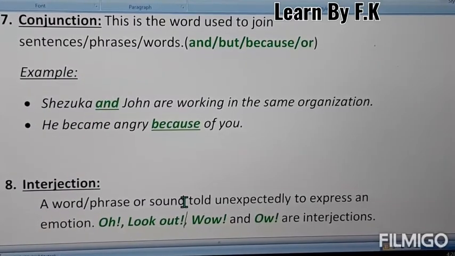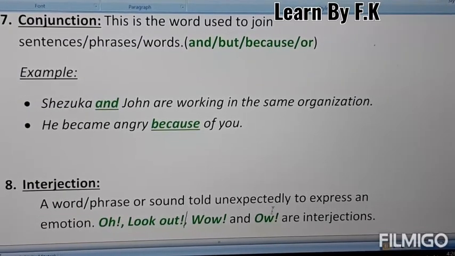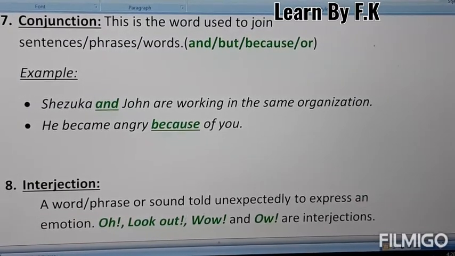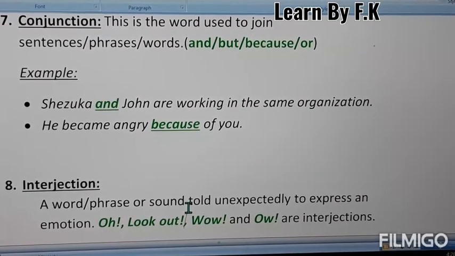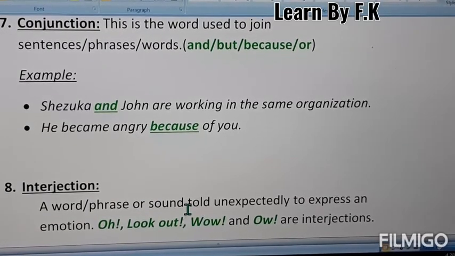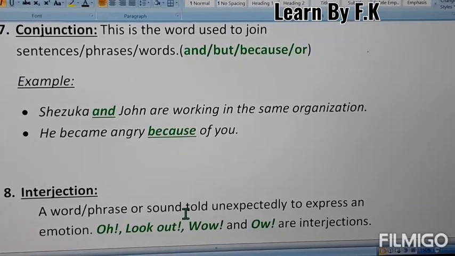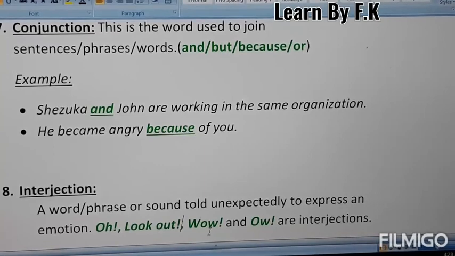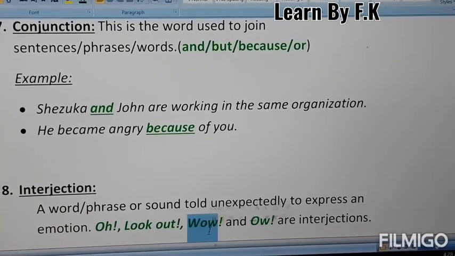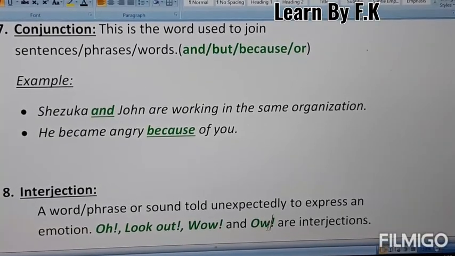The next one is interjection. A word or phrase or sound uttered unexpectedly to express an emotion. Suddenly you say any word for expressing your feelings or emotions. It is called an interjection. For example, if you see a sports car, a new brand sports car, which is very attractive, you say, wow, this is a great car. So these are the words which are used for expressing your feelings or emotions suddenly.